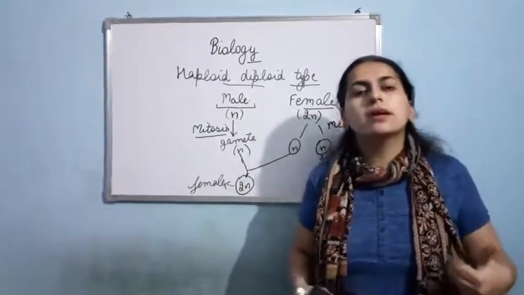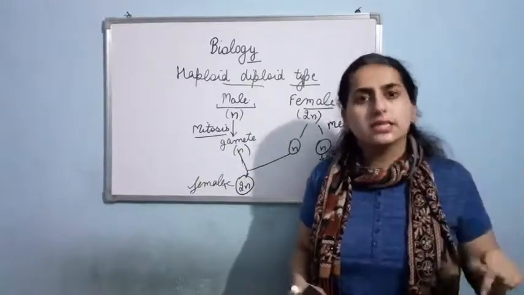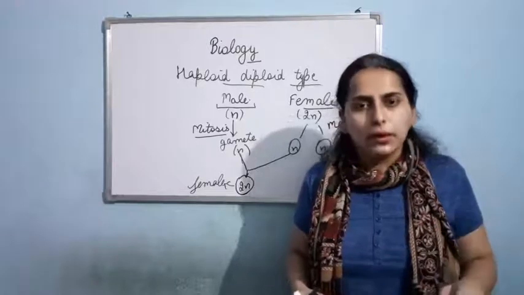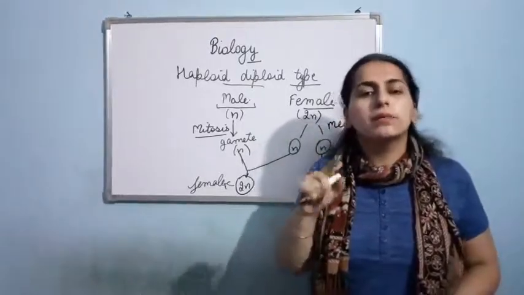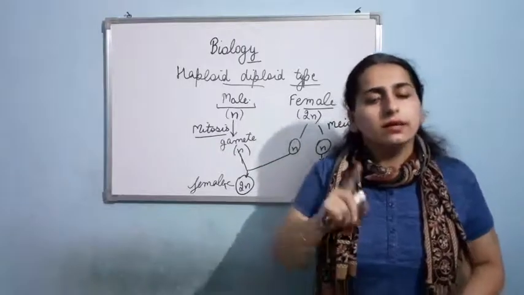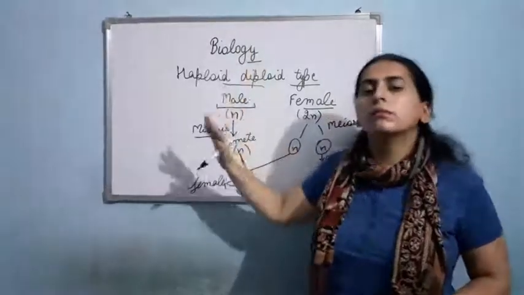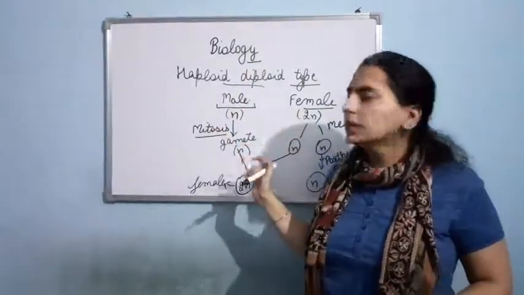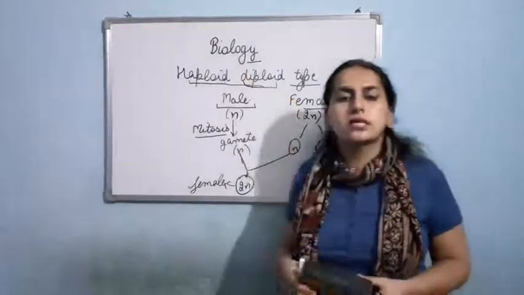The males are produced by parthenogenesis, that is without fertilization. That's why they are haploid. While the females are produced by fertilization. That's why they are diploid. So clear? Haploid-diploid type of sex determination, in which the number of chromosomes will determine the sex of the child.